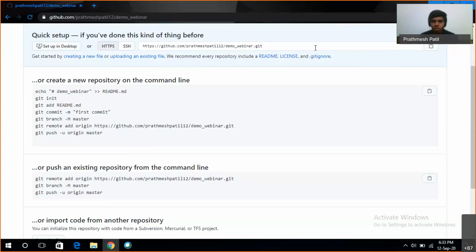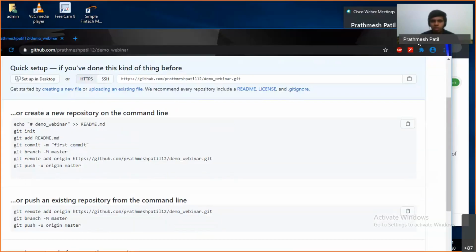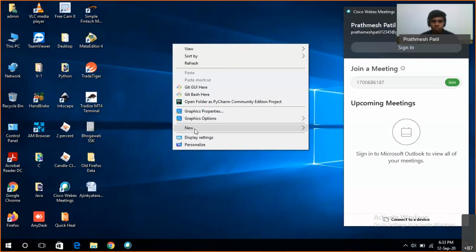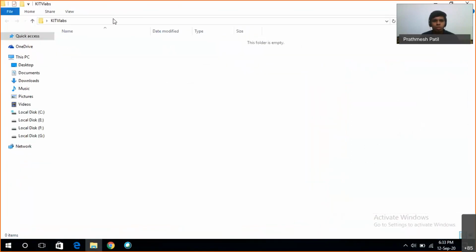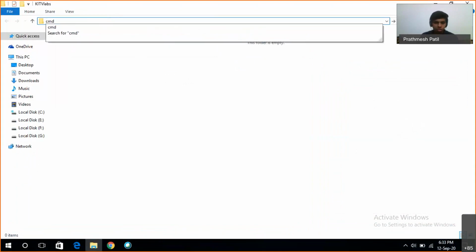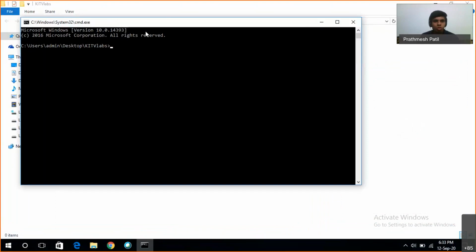So I'll create a folder on my desktop. Now we have to open the command prompt in this window. To do that, just type CMD in that box. You can see that the command prompt is open.